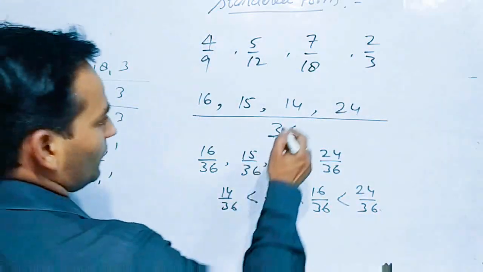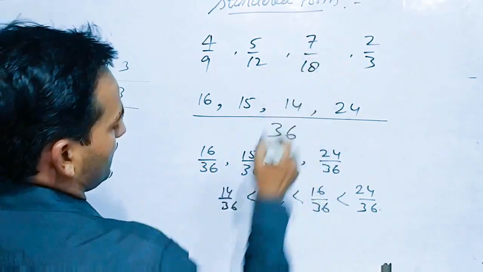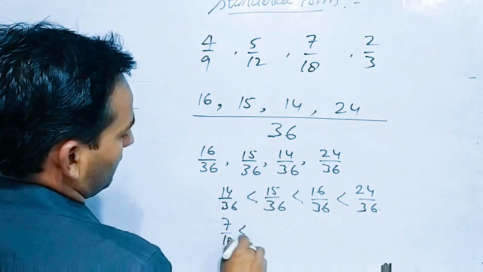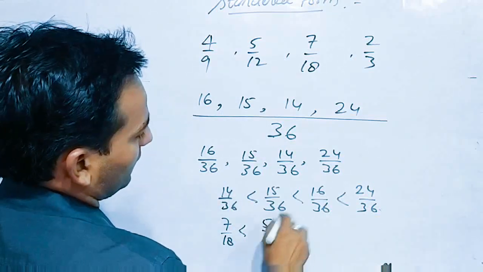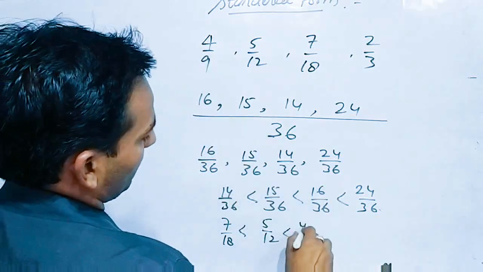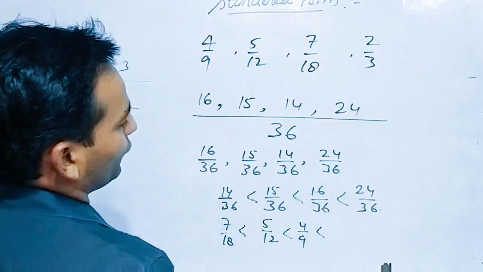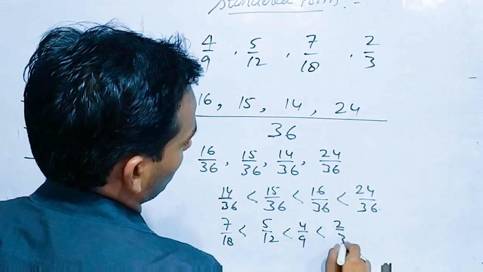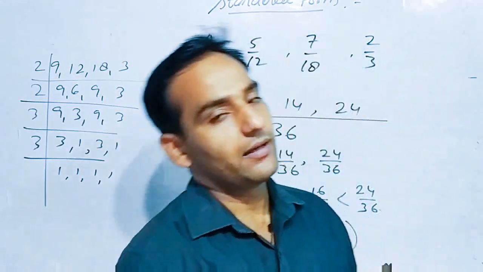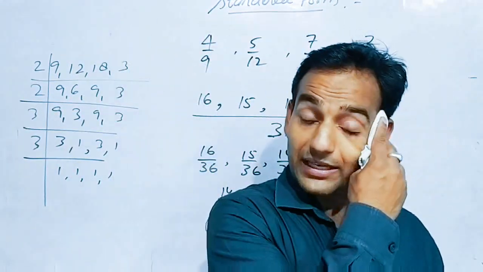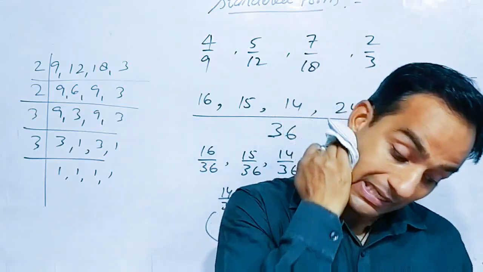So now 14 upon 36 is 7 by 18. Now 15 by 36 means 5 by 12. 16 by 36 means 4 by 9. 24 by 36 means 2 by 3. Okay. So this is how we can compare and we can write in ascending order or in descending order for the given rational numbers.